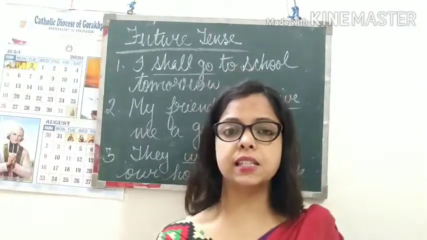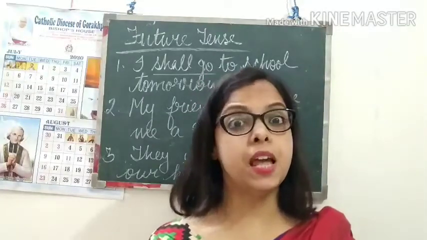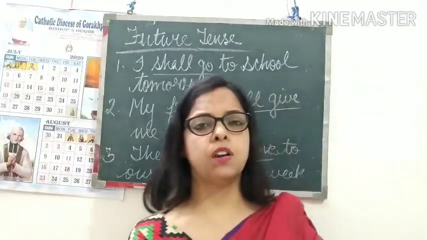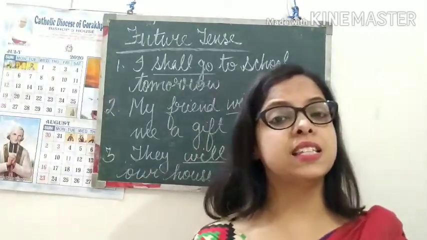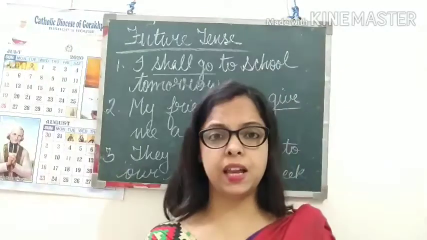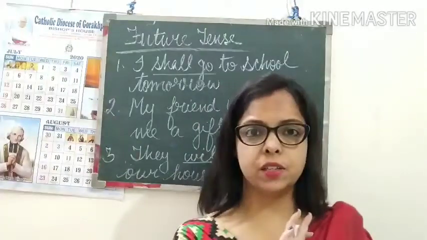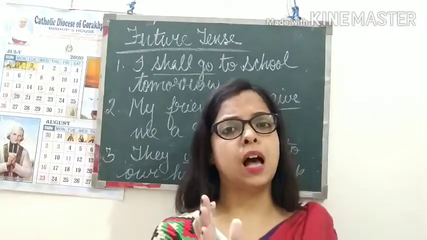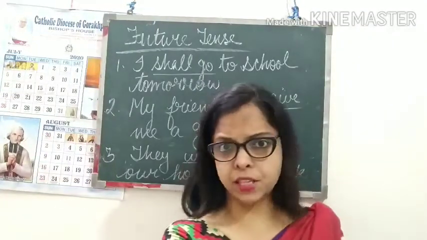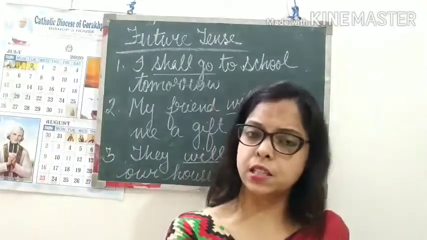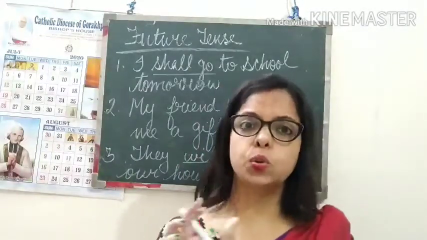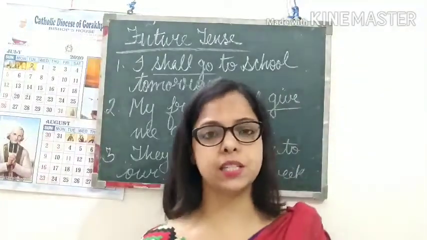If I say he plays cricket, we are simply adding s. Or the sun rises in the east, we are adding es. So present tense is formed either by using the base form as it is, or by adding s or es to the word.